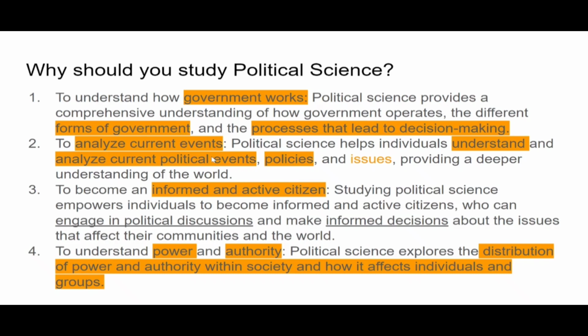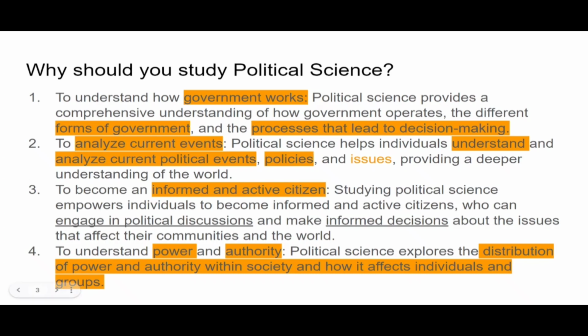Political science basically gives you the idea and comprehensive understanding of how government operates, the different forms of government, and the process that leads to decision making, right? So you have to retain this information: how government works, what the forms of government are, and the process that leads to decision making. This is where political science helps you.